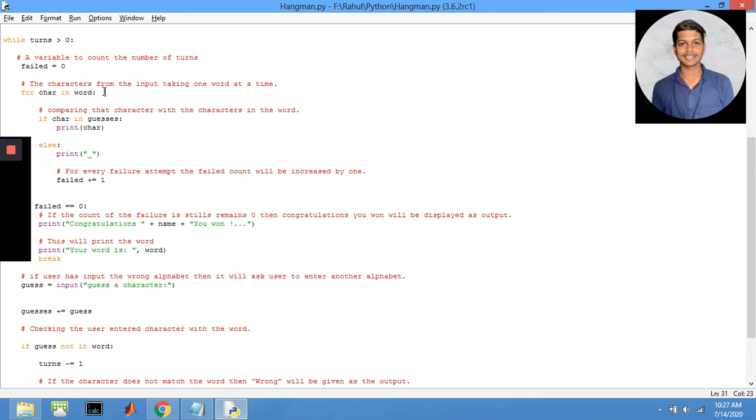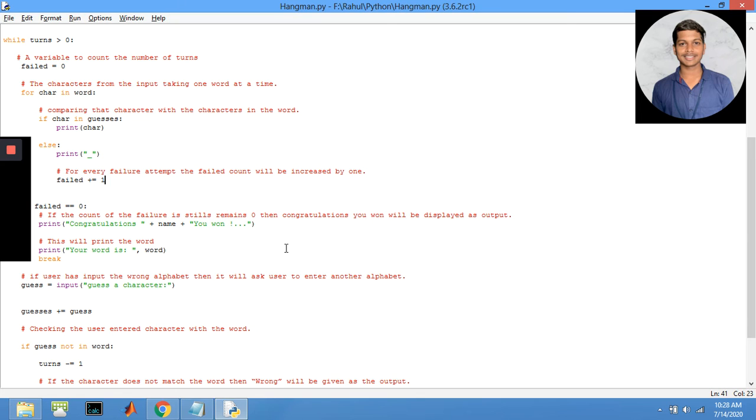If the character you enter is there in the word which was generated by the system, then you have guessed the correct character and you will be asked to enter the next character in the same turn. Or else, if you fail to enter the correct character in the turn, then the count of the failed variable will be increased to 1.